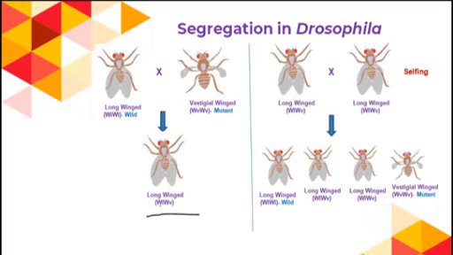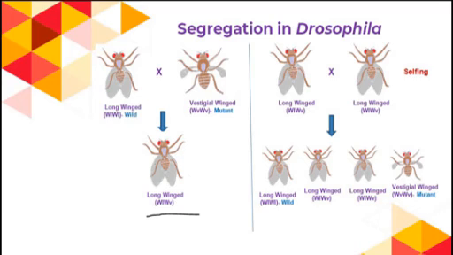Here you can see both alleles are present, WL, WV, the allele for long wings and the allele for vestigial wings. But as long wing is the wild dominant character, it is expressed in the F1 generation, and vestigial wing, being a recessive character, has not been expressed here.